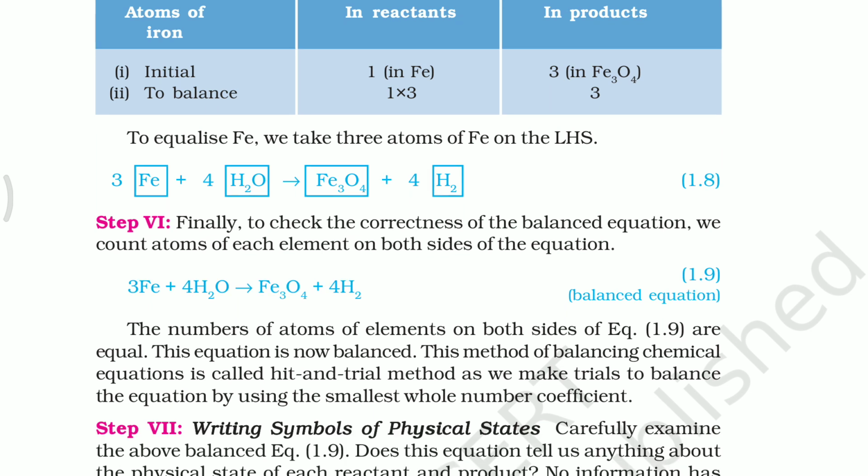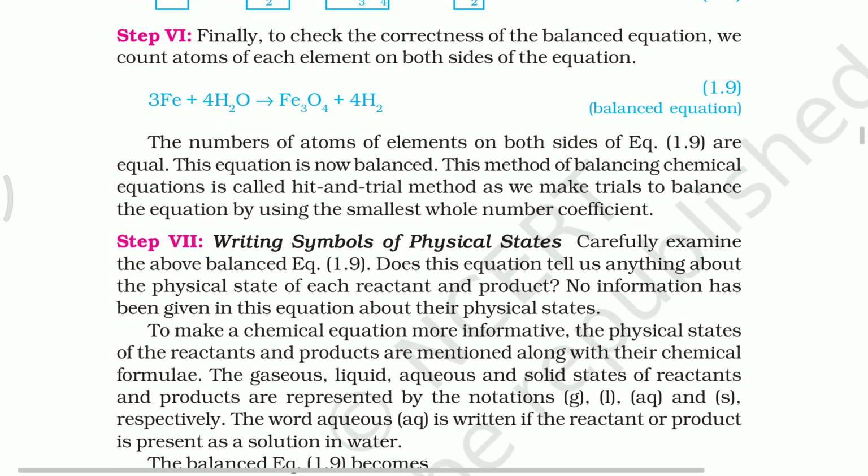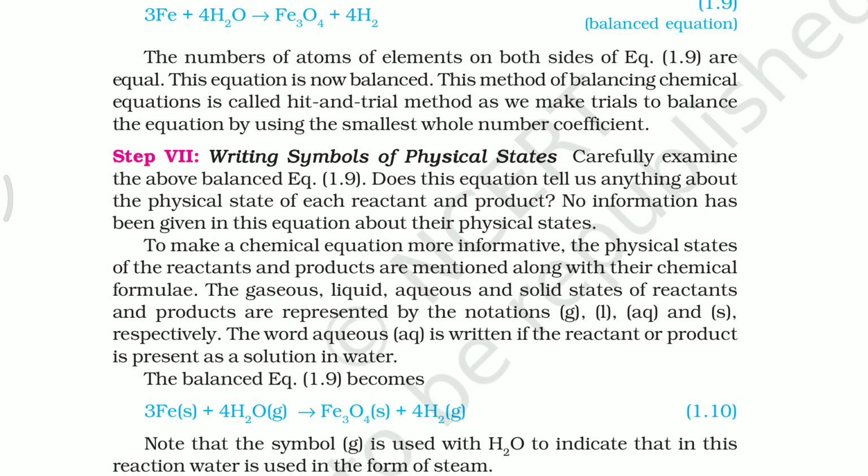So finally, to check the correctness of the balanced equation, we count all atoms of each element on both sides of the equation. And one more important point: in any chemical equation, no new atoms are formed. The same atoms are present on the reactant side and the product side too. Okay, so it is very easy to balance the atoms. Next, to make the chemical equation more informative, we introduce some physical states.